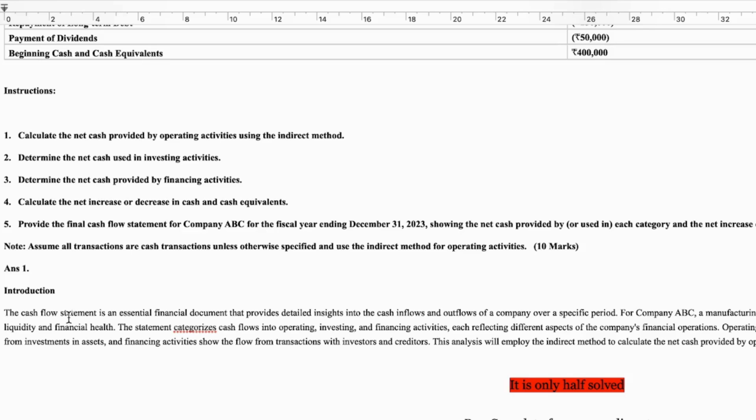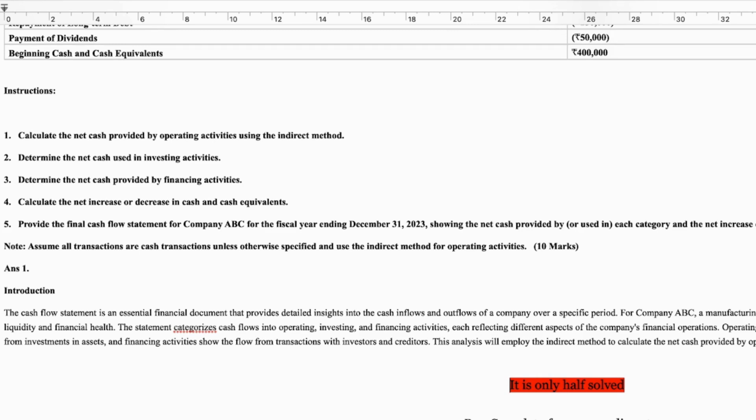The cash flow statement is an essential financial document that provides detailed insight into the cash inflows and outflows of the company over a specific period. For Company ABC, a manufacturing firm, the statement for the fiscal year ending December 31, 2023 is crucial for understanding its liquidity and financial health.